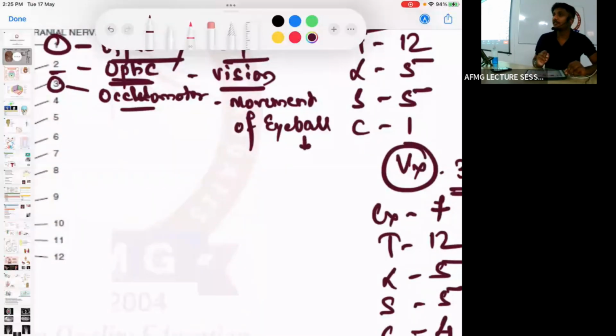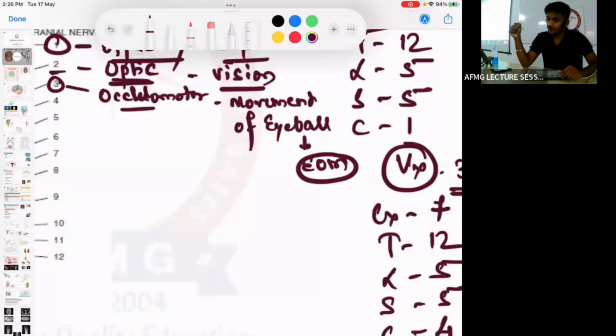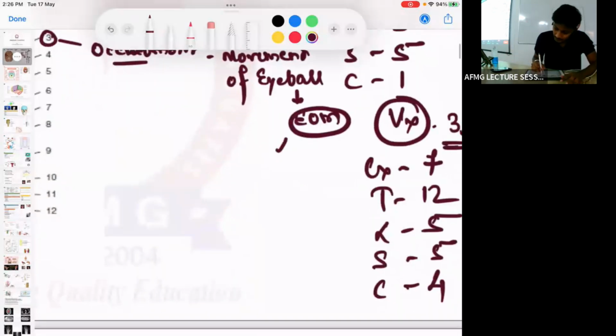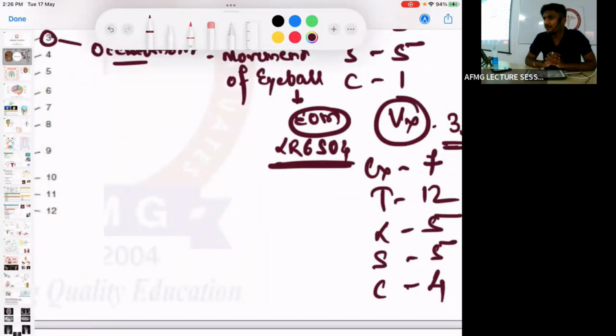The oculomotor nerve innervates the extraocular muscles, and these extraocular muscles cause movement of the eyeball. Important: all extraocular muscles are innervated by the third cranial nerve, or the oculomotor nerve, except for LR6 SO4.